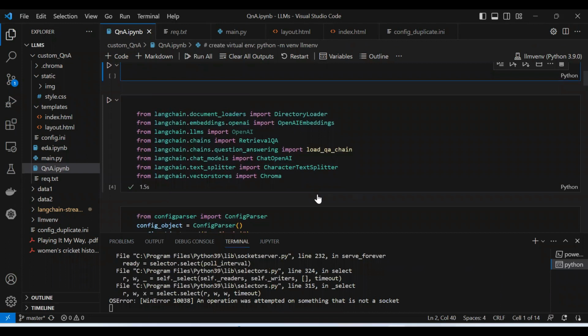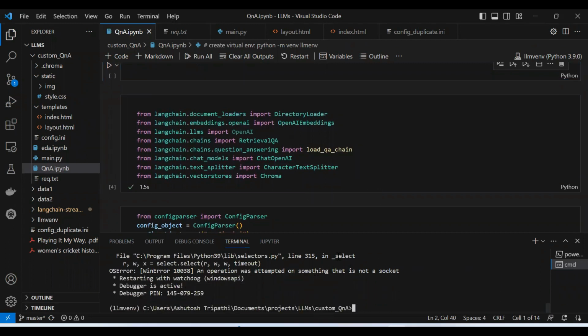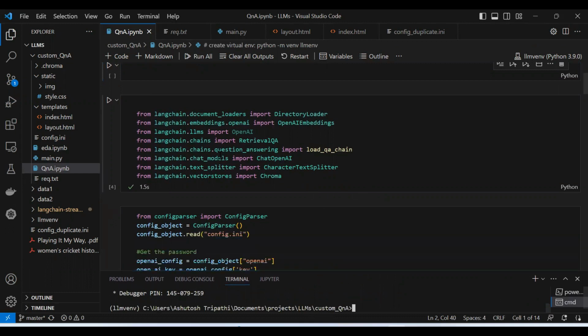So basically, what is LangChain? Let me stop the application first. Okay, I will rerun it again and I will explain to you. Forget about this terminal, for example. You just focus on this Q&A notebook. I'm explaining, and you can also forget this left side folder structure. I'll be explaining in a moment.